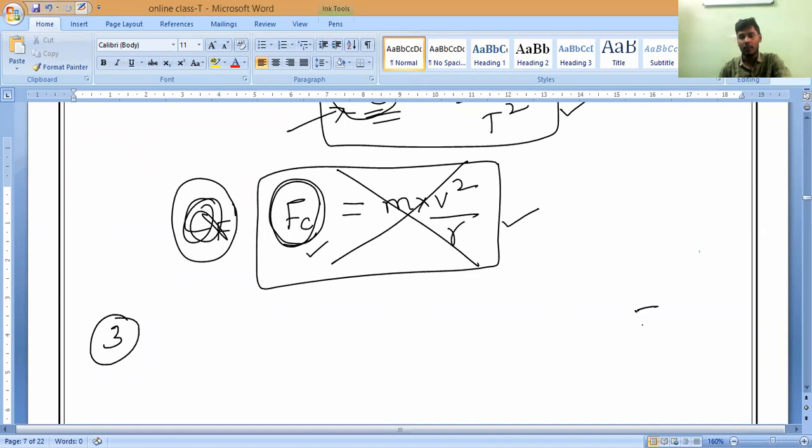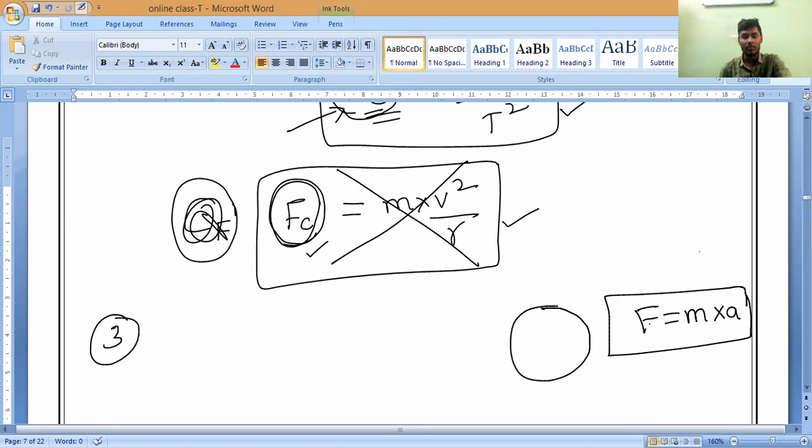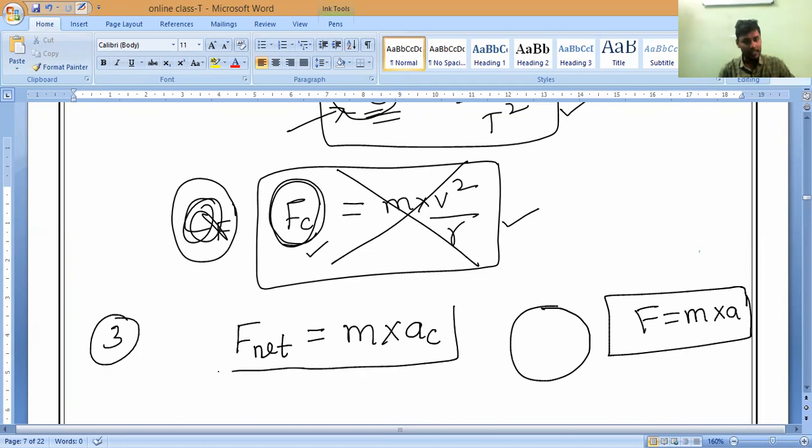Now, from Newton's second law, force equals mass into acceleration. But it is in circular motion, so force will become net force. F net indicates what? F net is the centripetal force, the net force acting towards the center. So we can say F_C is also equal to mass into centripetal acceleration. Are you clear, guys? Any doubt?